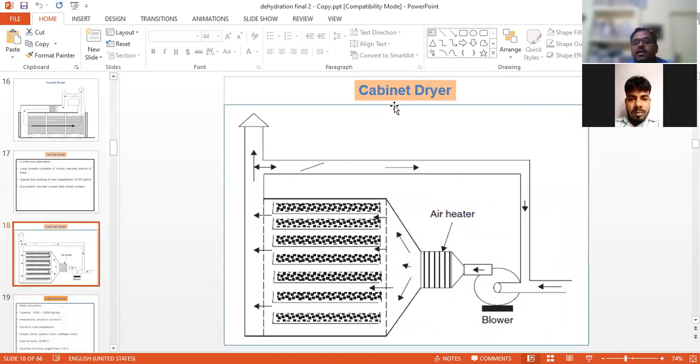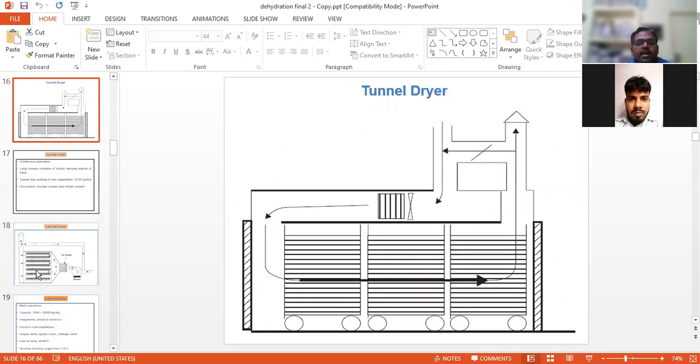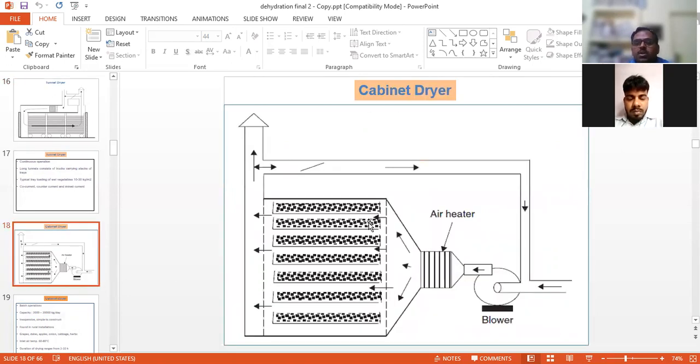You can see here, this is the cabinet dryer. Cabinet dryer is another way. This one is the tunnel dryer, and this one is the cabinet dryer. So simply you can see here that in the cabinet dryer, the fruits or vegetables are kept on racks, or you can say trays. You can see here the blower, the hot air passes through. In counter current, the waste air is removed from this side and the product is collected. So this is the cabinet dryer.